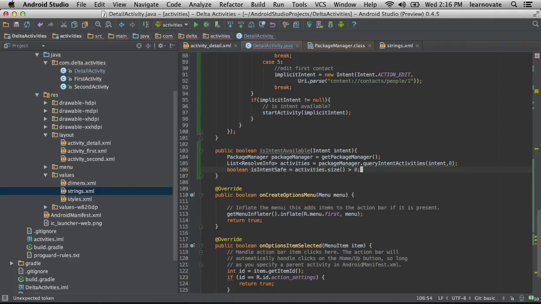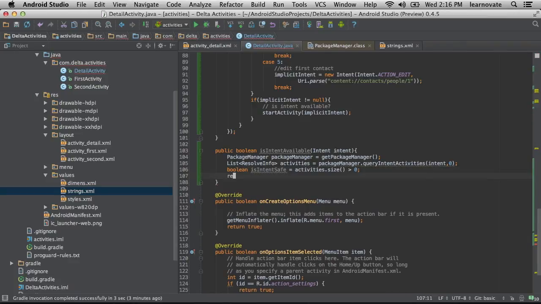Is intent safe? So I'm just saying basically, hey, with this intent, how many activities will be able to react to this? If it's more than 0, then it's safe to use.